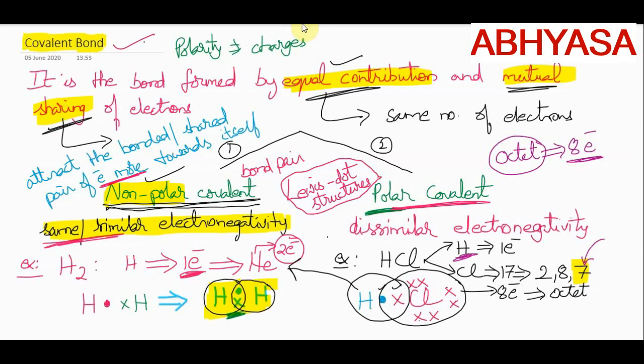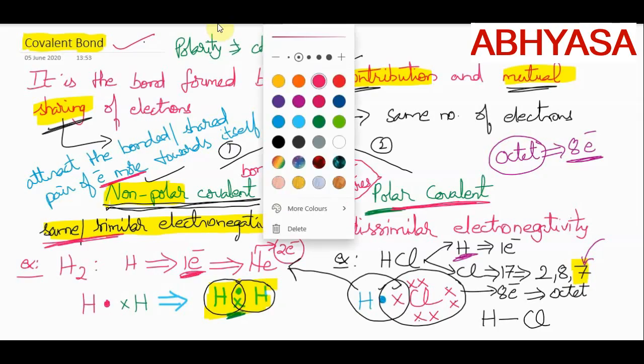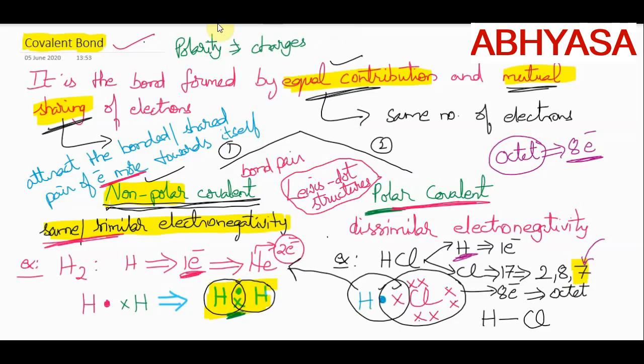Here both the atoms which are involved in bonding are different. When both the atoms which are involved in bonding are different, definitely their properties will be different, isn't it? So when they are having different properties, here we are talking about the electron attracting property. So here, out of these two, chlorine is having the tendency to attract the electrons more towards itself. So that is the reason why we get partial negative charge on the chlorine and partial positive charge on hydrogen.